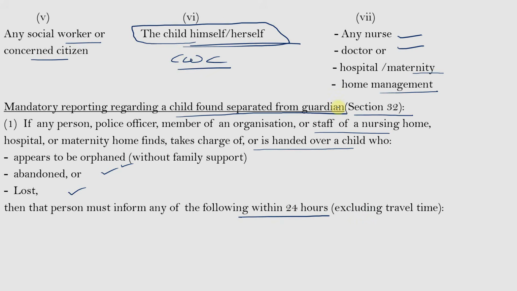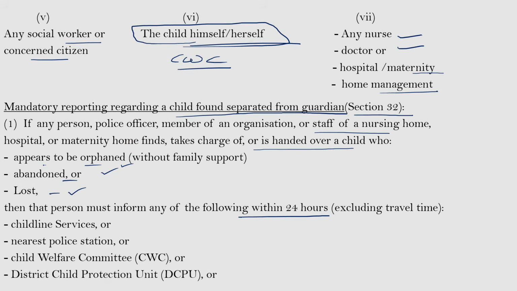So if any person finds a child who seems to be an orphan, abandoned, or lost from their parents, that person can report about the child to any childline services or the nearest police station, Child Welfare Committee, or district child protection unit.